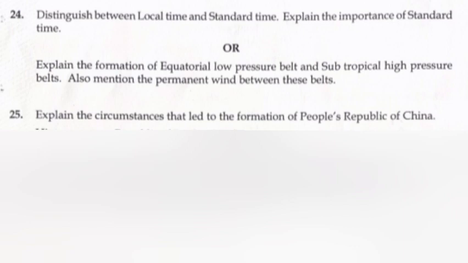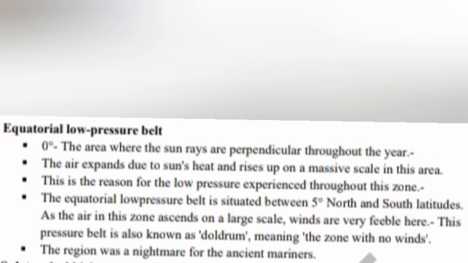Or, explain the formation of the equatorial low pressure belt and the subtropical high pressure belt. Also mention the permanent wind between these belts. Answer. Equatorial low pressure belt. 0 degree. The area where the sun rays are perpendicular throughout the year.